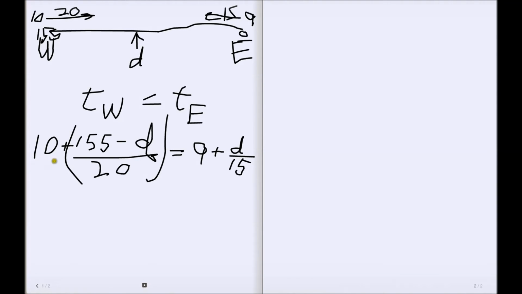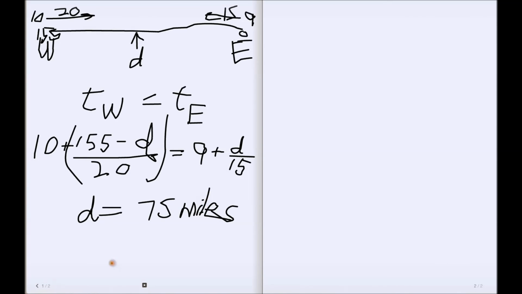Add that to 10, and that's the time that Will meets Ed. Ed, of course, starts out at 9 o'clock, and he is going in a positive direction, so the time he travels is D over 15, so 9 plus D over 15. Now, I'm not going to go through the arithmetic of solving this equation. It's pretty simple, but the solution comes out to be D equals.